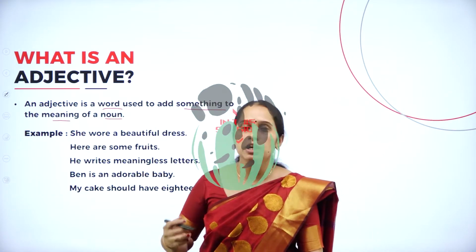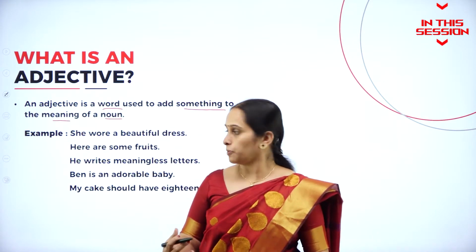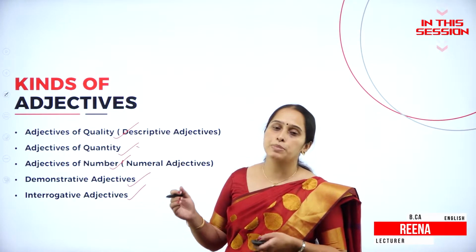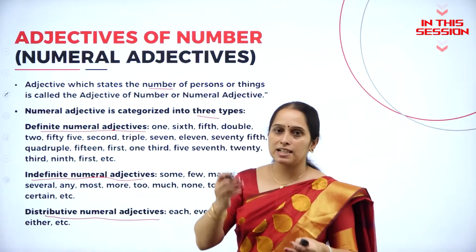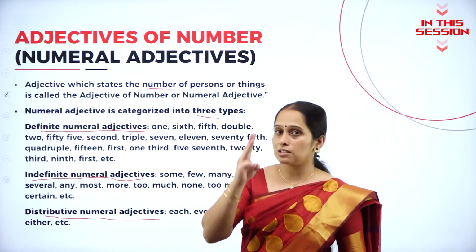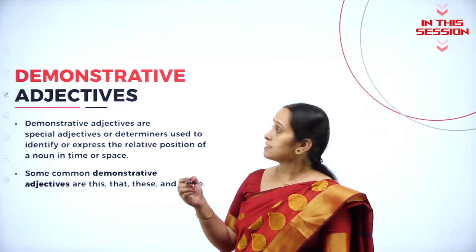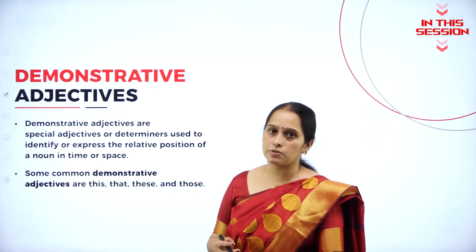An adjective is a word which qualifies a noun. Adjectives of quality is also known as descriptive adjectives. Numeral adjectives are classified into 3 types. So these are known as demonstrative adjectives.